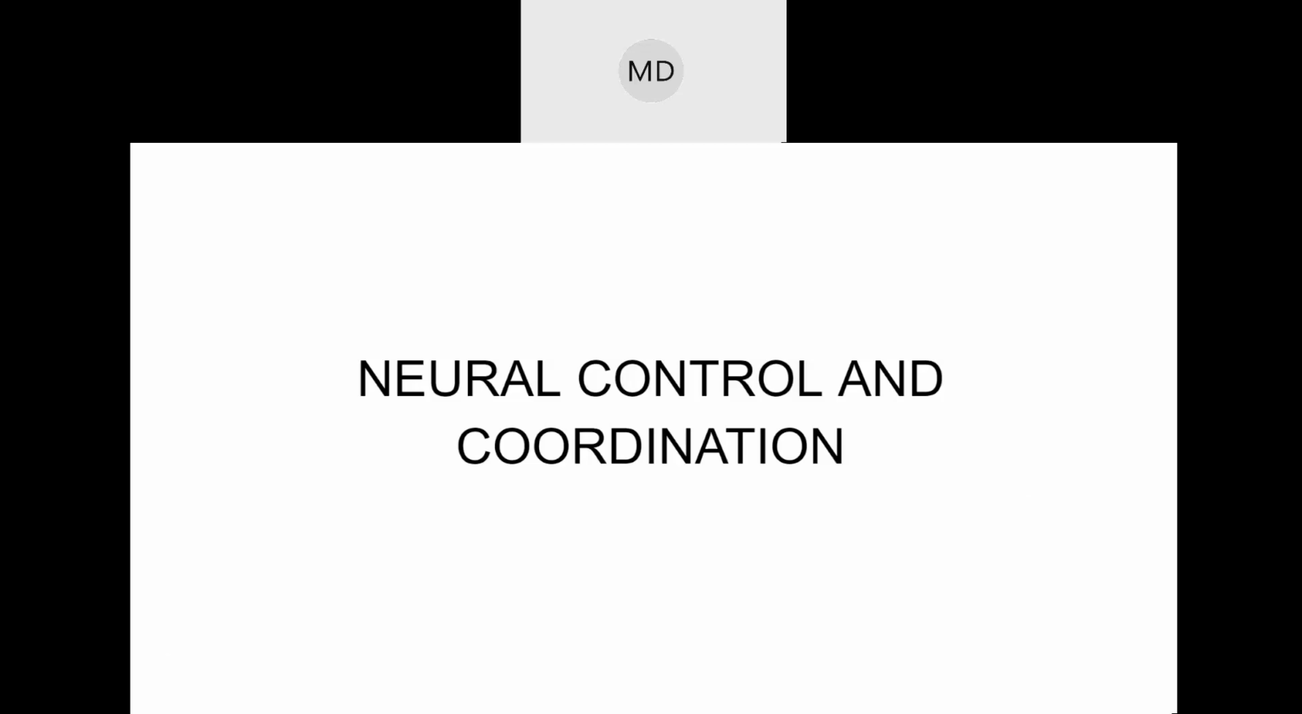Okay, so this is the next part. This is a separate chapter, that is neural control and coordination. Like last class, we have discussed control and coordination. In control and coordination, there are two systems. One is chemical control and coordination, and the other is neural control and coordination. Chemical control and coordination is all about hormones and endocrine glands, right? Now, the neural control and coordination is all about the nerve cells or neurons, nerve fibers, brain, and spinal cord, all those.